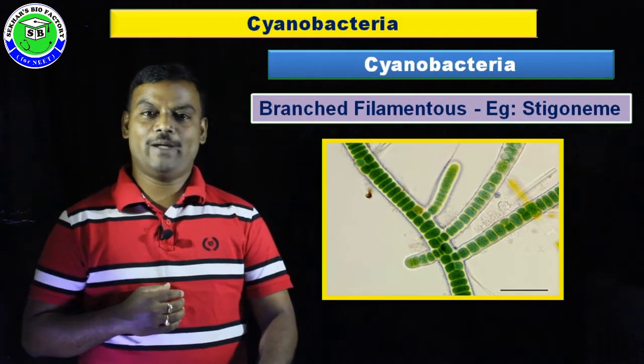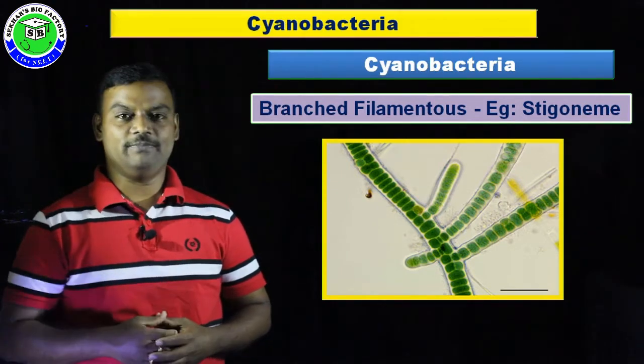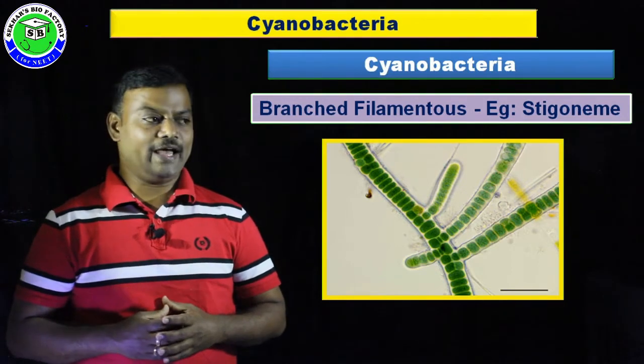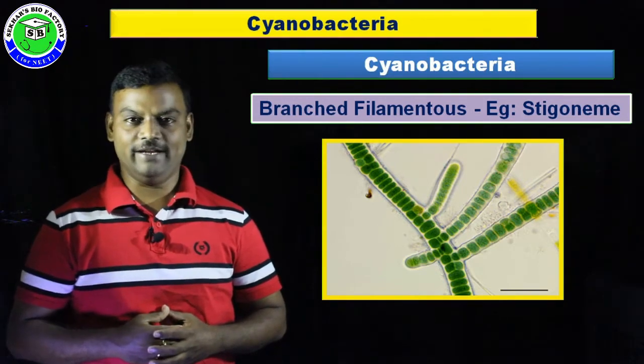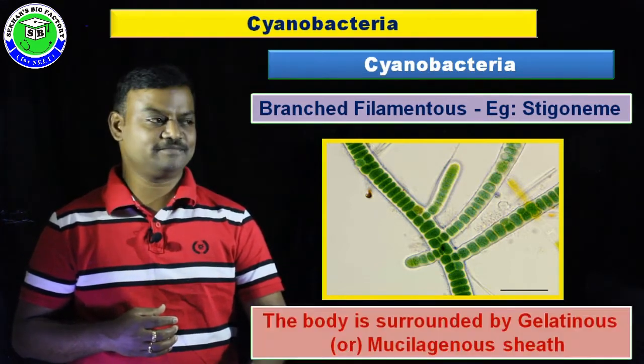In some cyanobacteria, the filament has branches. For example, Stigonema has branches in its filament. So these are different examples of cyanobacteria.